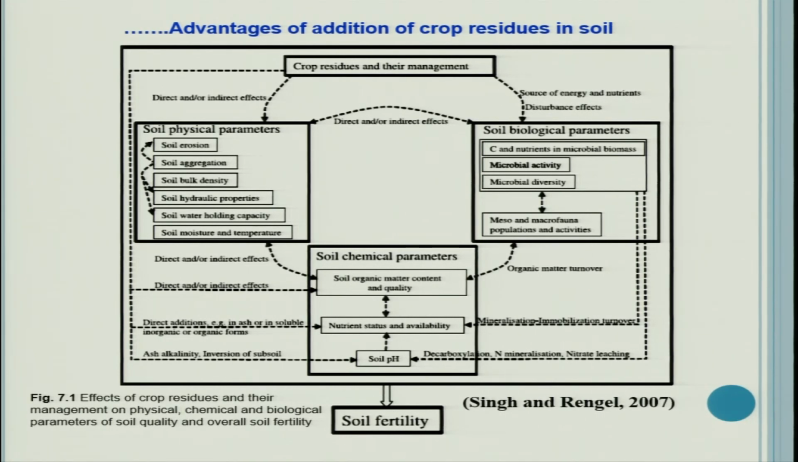So, start from the top: crop residues and their management is the title, and see the direct and/or indirect effects of crop residue additions in the soil. So, how is it influencing the soil physical properties, soil chemical properties or parameters, and soil biological parameters? An interesting fact of this picture is that all the three properties are interrelated.